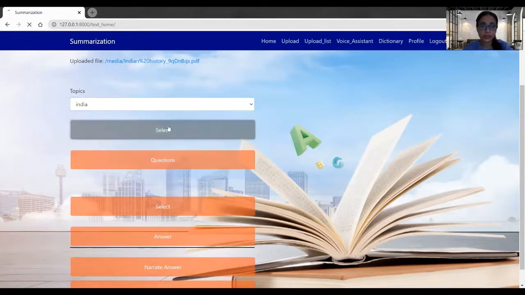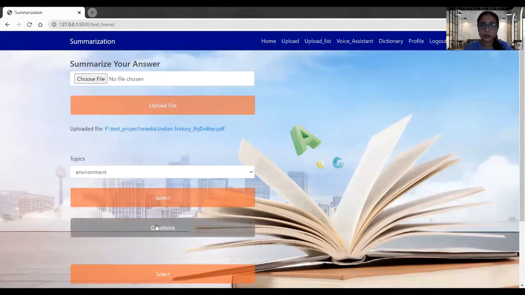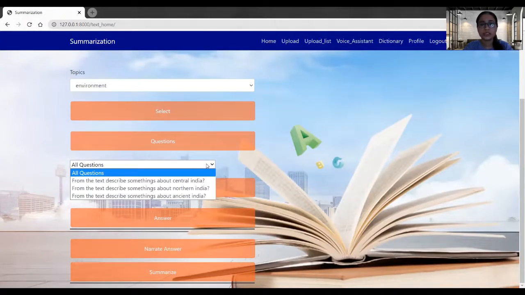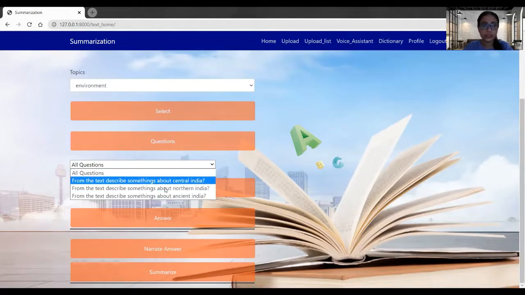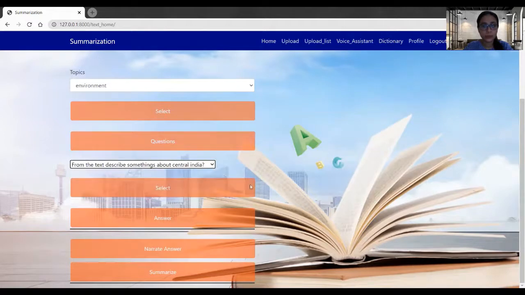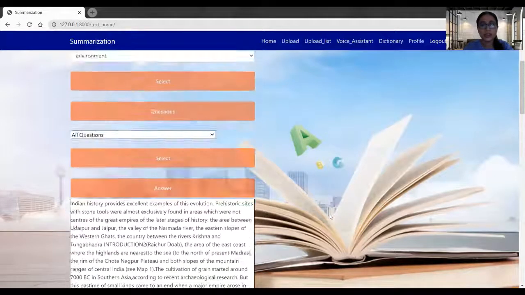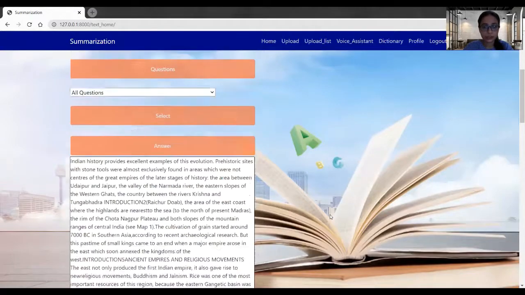I have selected the topic and I will click on the question button. When I click on the question button, I will get the list of questions. These questions are generated based on the topic I have selected in the topic field. So these are the list of questions, and I will select one question and click the select button. Once I click select, I will click on answer. When I click on answer, I get the answer to the selected question.